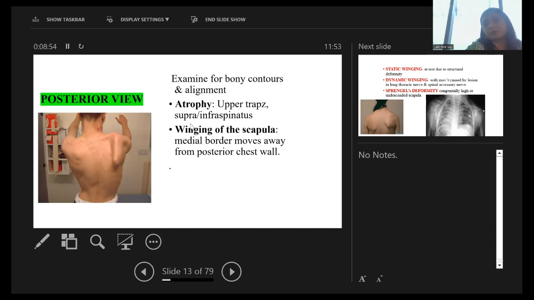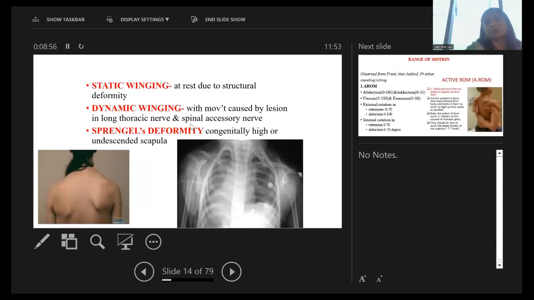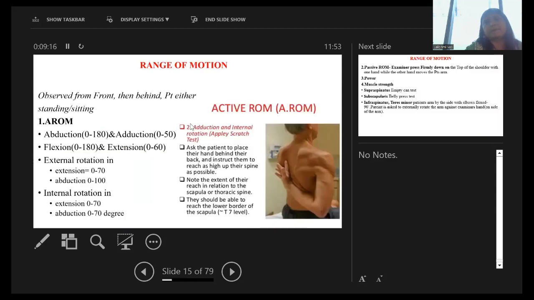Winging of the scapula: the medial border moves away from the posterior chest wall. The winging can be static, dynamic, or a Sprengel deformity. Static winging is at rest, due to structural deformity itself, and dynamic winging occurs with movements, caused by a lesion of the long thoracic nerve and spinal accessory nerve. And Sprengel deformity is a congenitally high or undescended scapula.